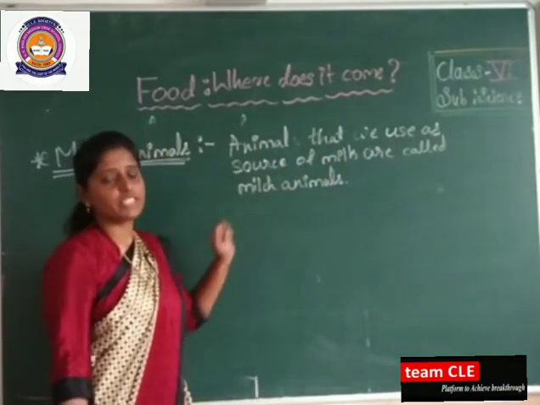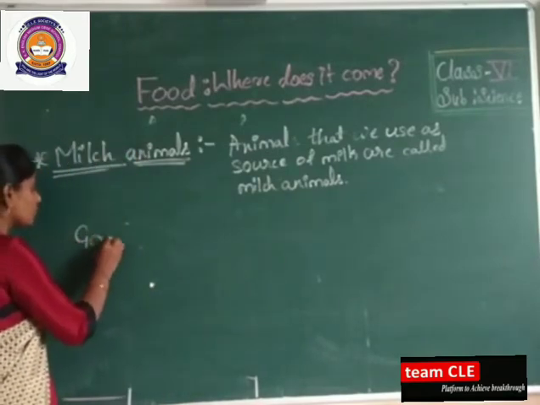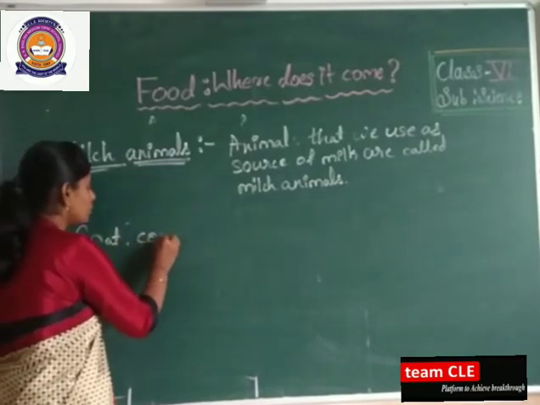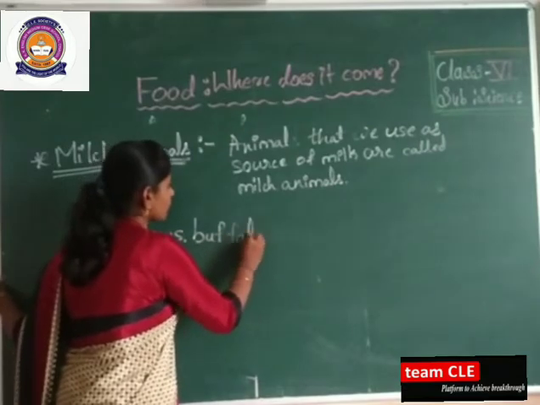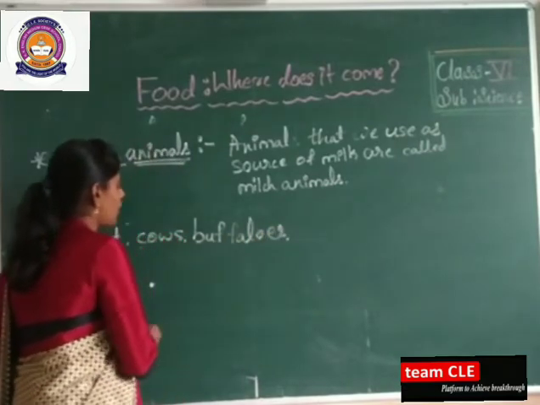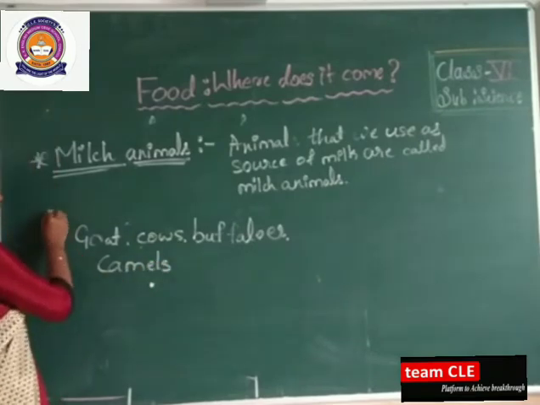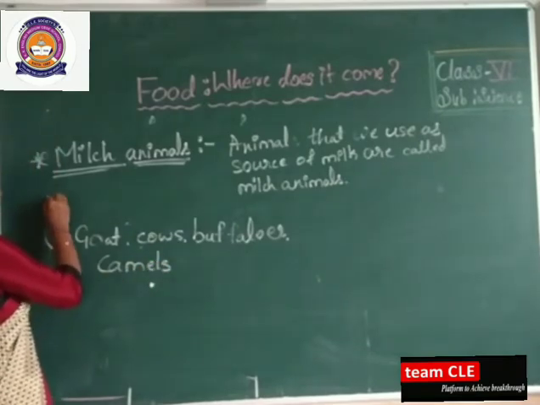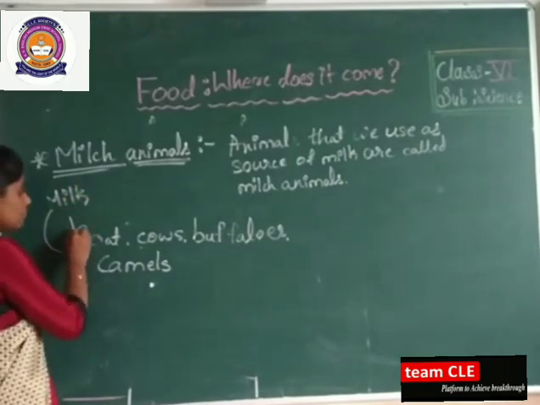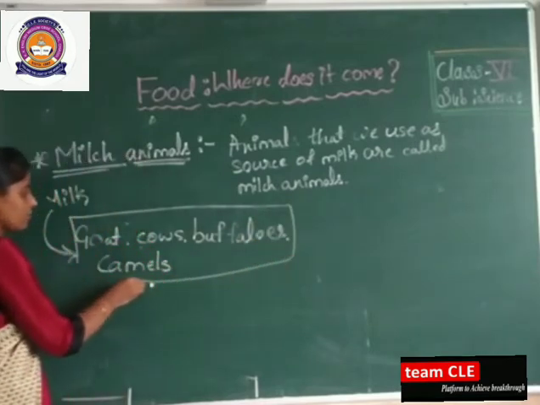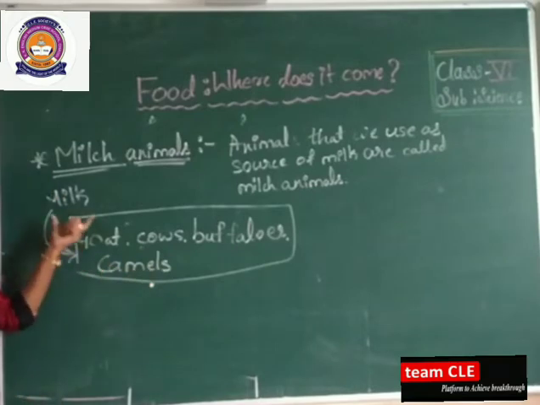Which are the animals we are using as a source of milk here? As I have told you, goats and cows, buffaloes. Again we said camels. These are the sources of milk. If you want milk, from which animals are we getting it? Remember, from goats, cows, buffaloes and camels we are getting the milk.